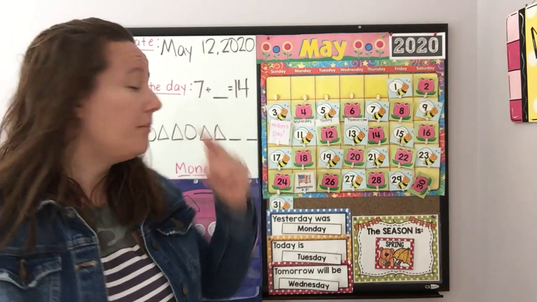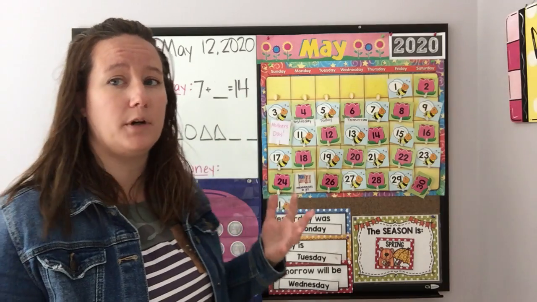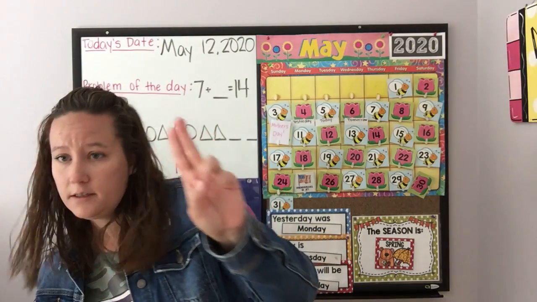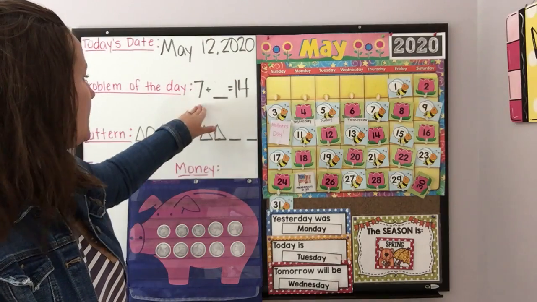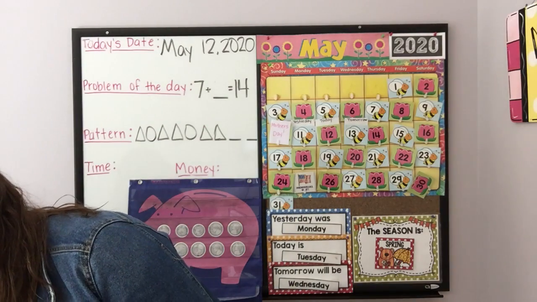We can put 7 in our head and count up until we get to 14 to see how many more it took. So let's try that first. So I have 7 in my head, 8, 9, 10, 11, 12, 13, 14. So it took me 7 more when I started at 7 to get to 14. Okay, so one way in my head, I got 7, but let's check it a different way.